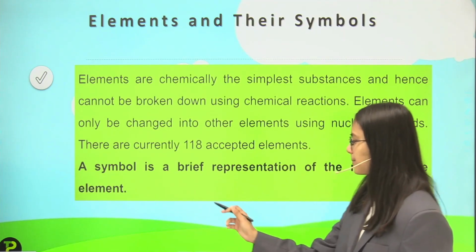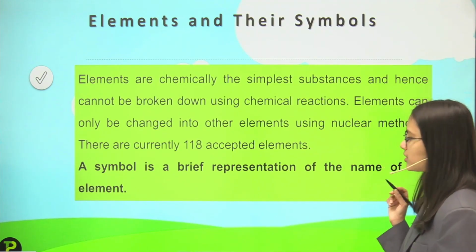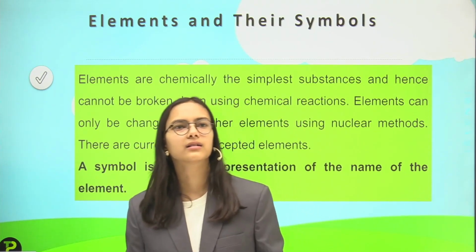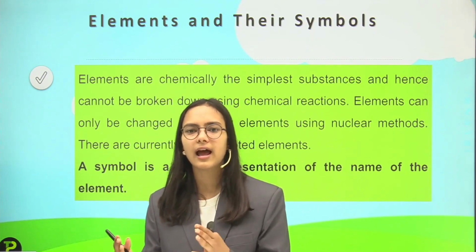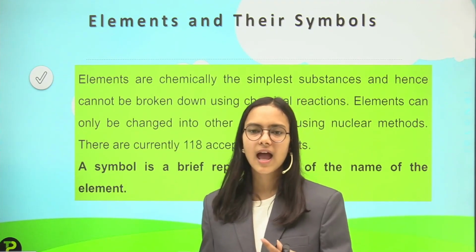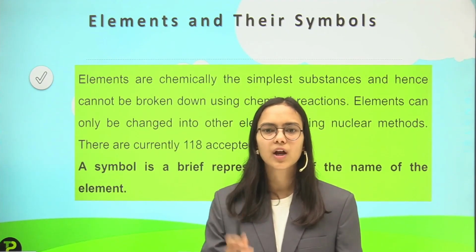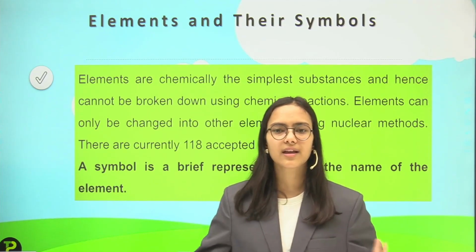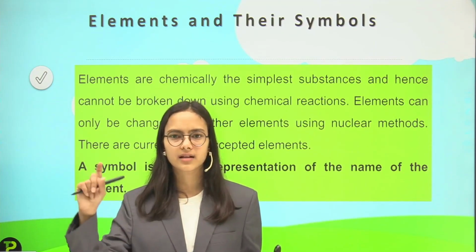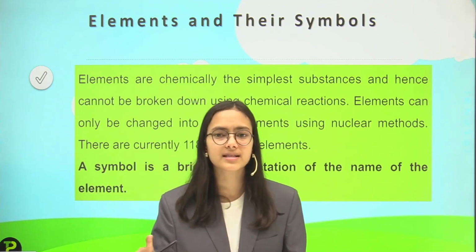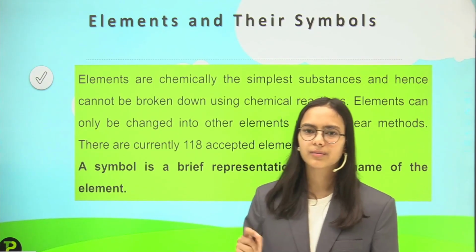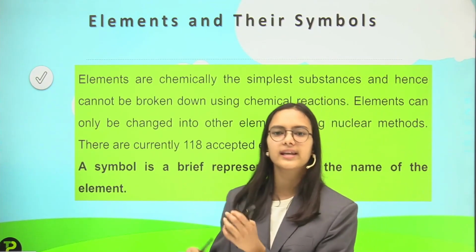A symbol is a brief representation of the name of an element. If I say iron, I will have a symbol to represent iron. If I talk about hydrogen, I will have a particular symbol to represent hydrogen, because every time we talk about reactions, we write equations, we write symbols. We write them in short, because we cannot write the whole name again and again.